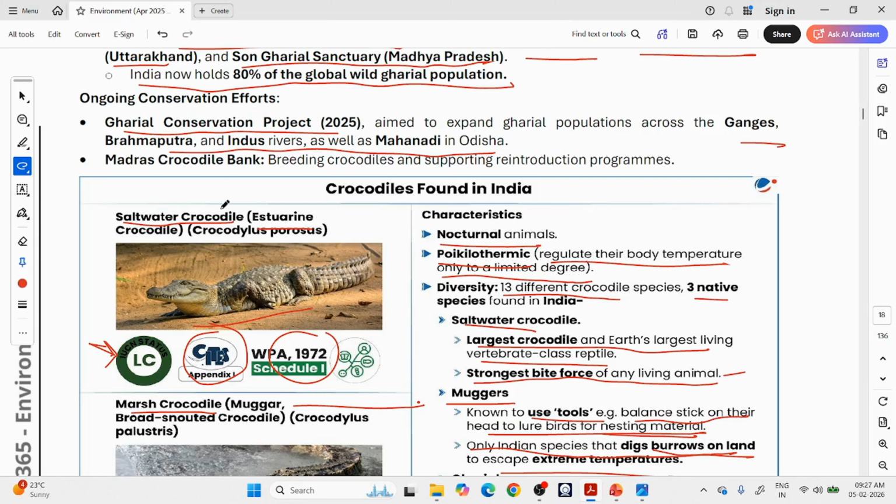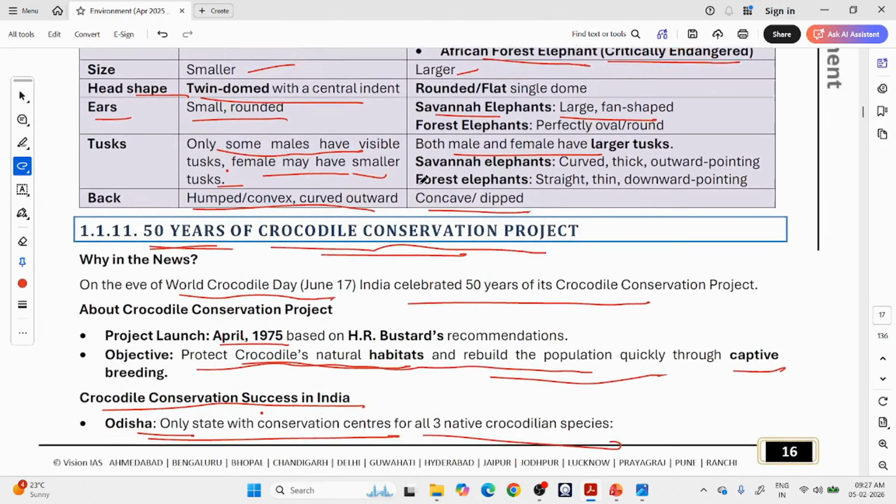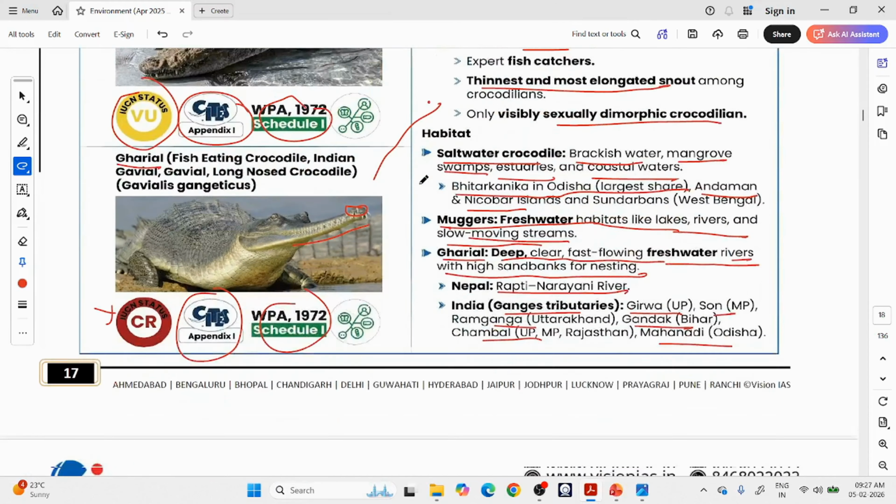In the Mahanadi river in Odisha, and at the Madras Crocodile Bank, crocodiles are bred and reintroduction programs supported. In Madras we have established a crocodile bank for breeding crocodiles and supporting reintroduction programs. In the southern part also we are taking crocodiles. So this is about the 50 years of the crocodile conservation project.